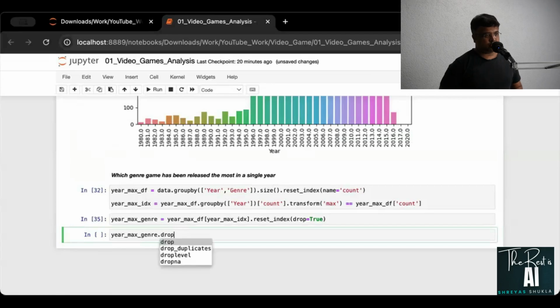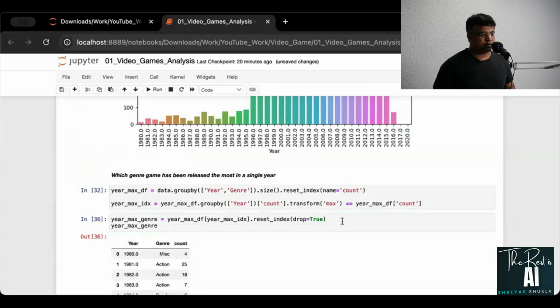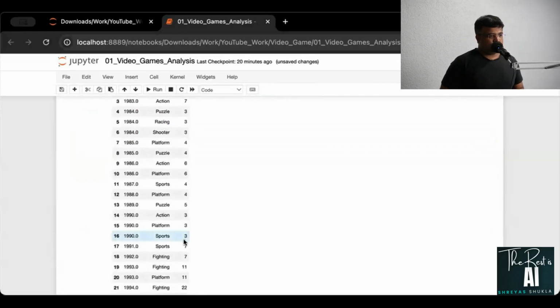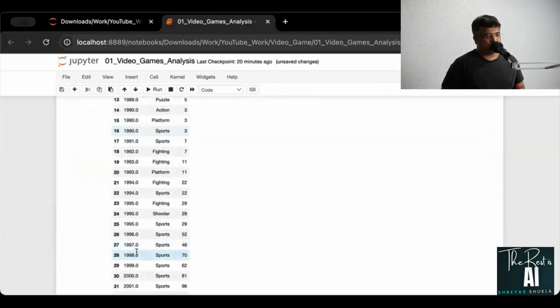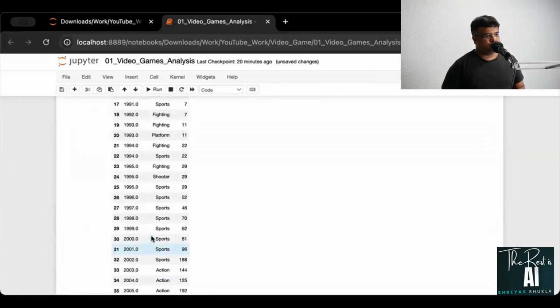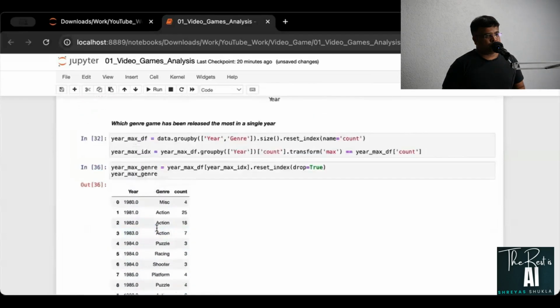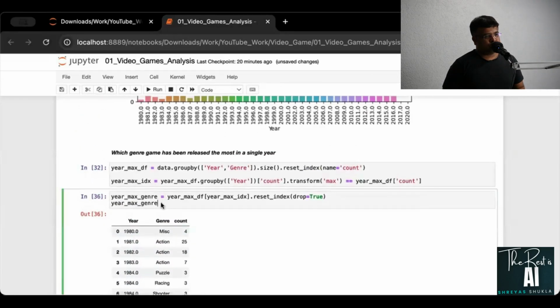All right, and this here is year max genre. I'll say drop duplicates. All right, why? Because if you check this out here, year max genre, you can see there are a bunch of duplicated entries. Yeah, you can see that it is having this sports and all that. So I'm going to take this one and drop the duplicates.